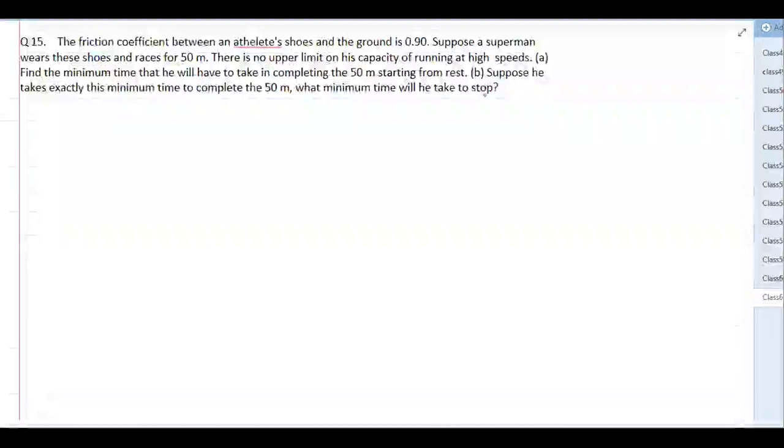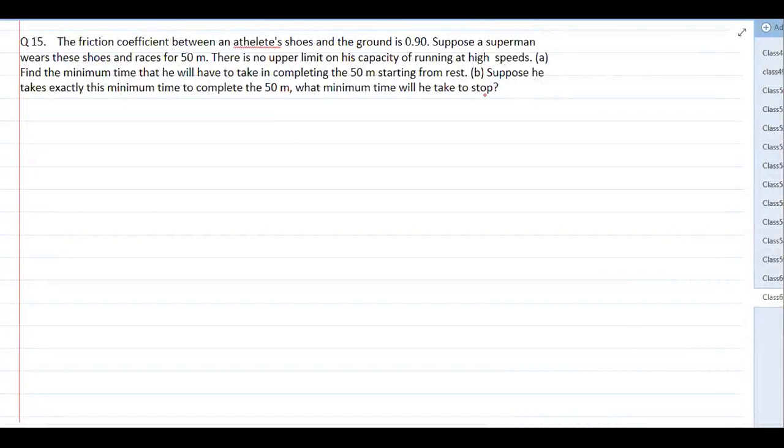He is a Superman. So Superman means what? There is no upper limit on his power. So he can apply any amount of force on the ground and he can run with very fast speed, maximum fast speed he can run. But the ground is having a limitation. The ground can provide only up to this much friction, 0.9. So whatever force he applies, he will not be able to accelerate at infinite acceleration.